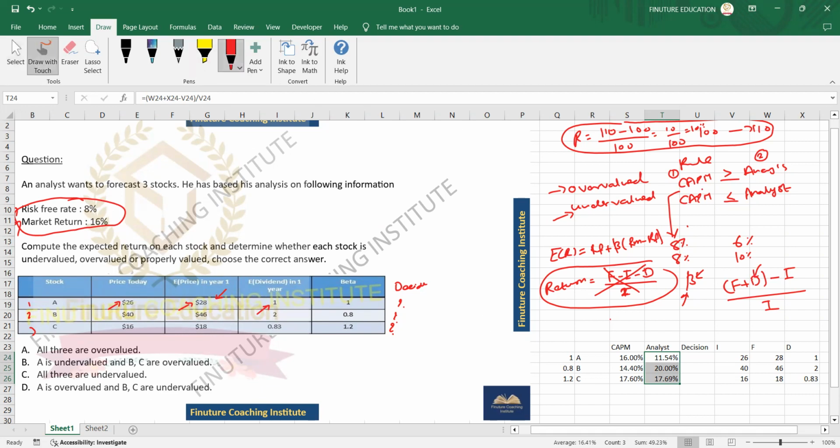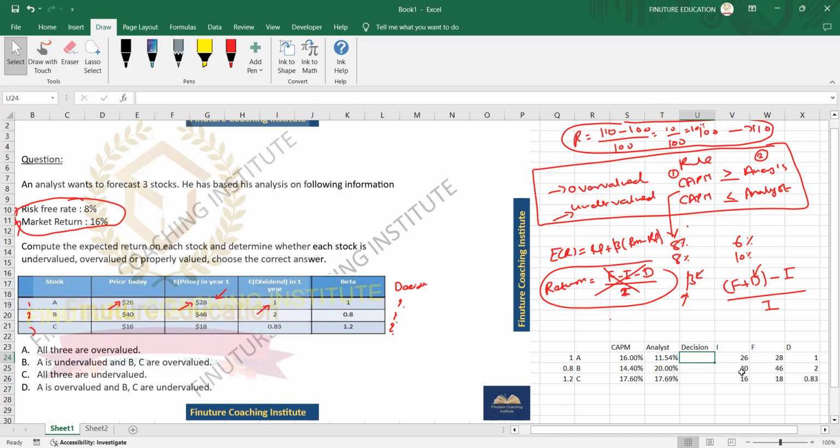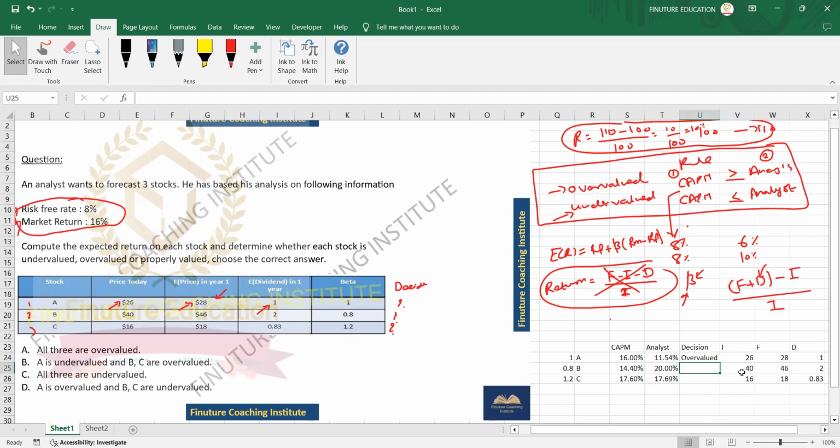Now, using this rule, tell me which stock is overvalued and which stock is undervalued. For stock A, CAPM is more than the analyst prediction, so this would be overvalued. Perfect. And that one will be undervalued because the analyst return is more than the CAPM.